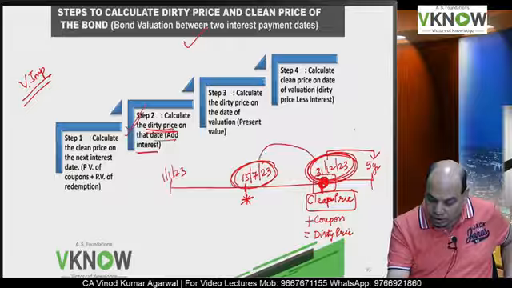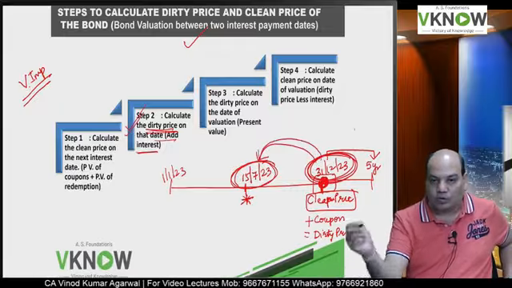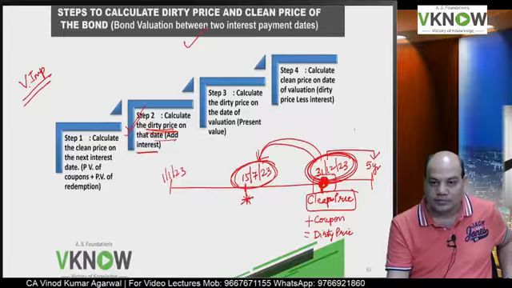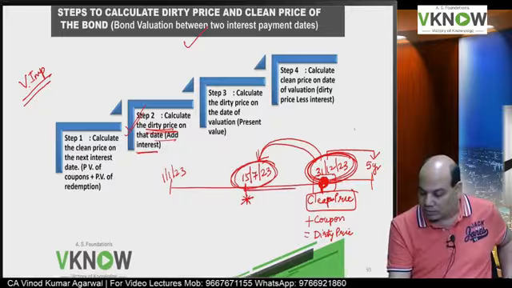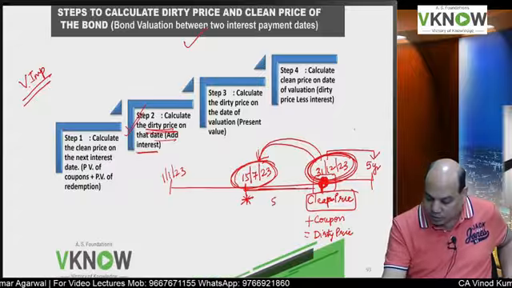Then I will compute the present value of dirty price on this date. So what is the gap here? July, August, September, October, November, December. 5.5 months gap.